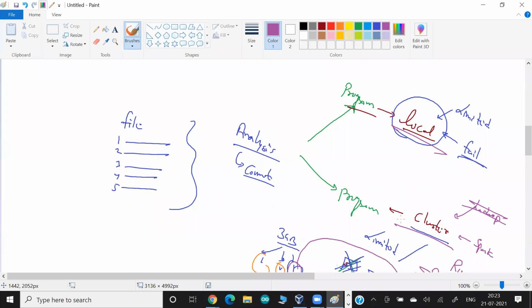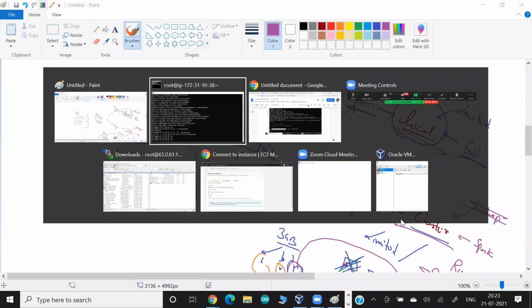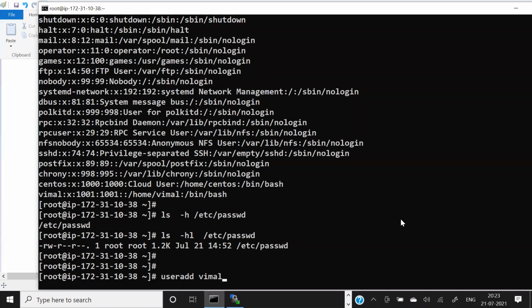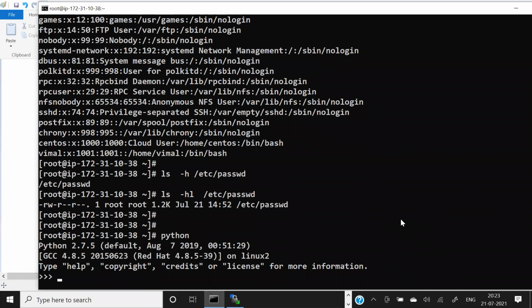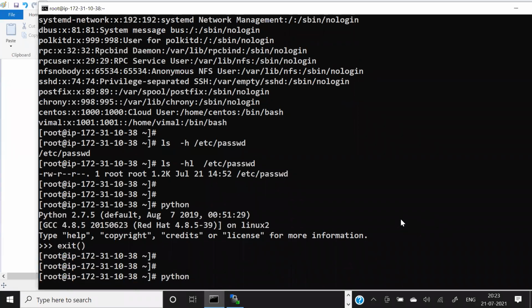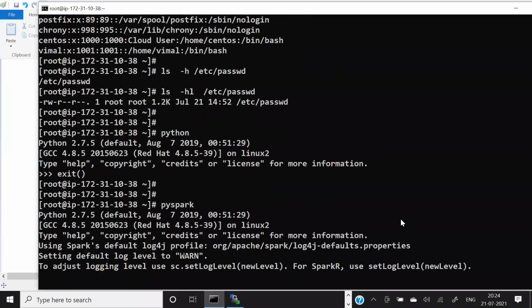So you have both choices. Let's run our program on the local computer. For this, I can launch Python directly and run a program, and that will run my program on my local computer. Or maybe you can run Python this way also. It's called PySpark. They also give Python.